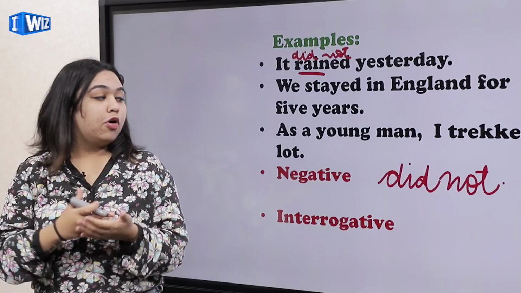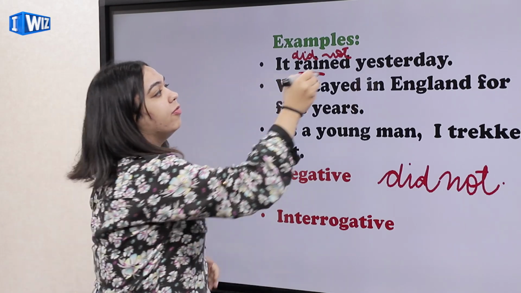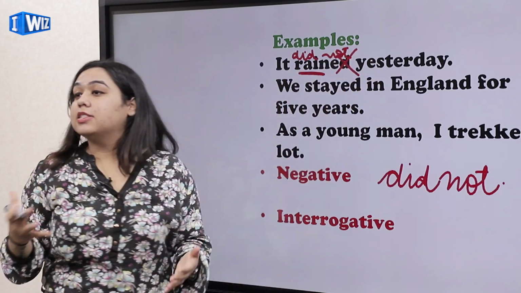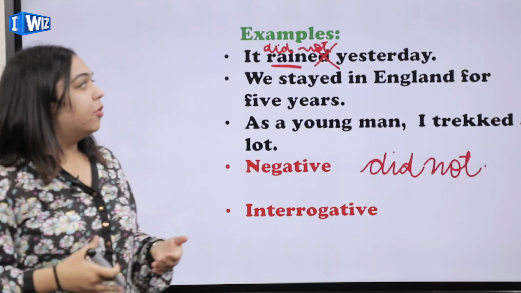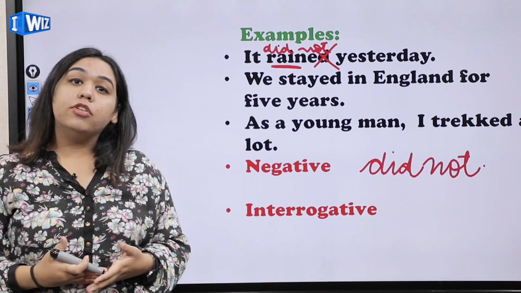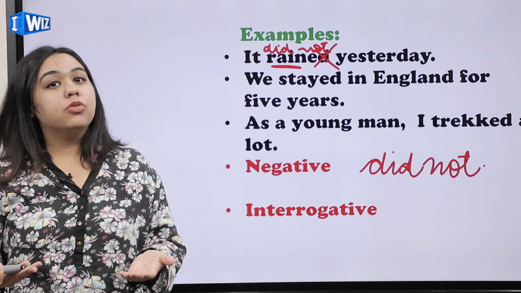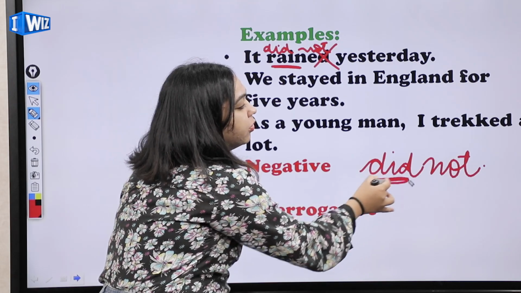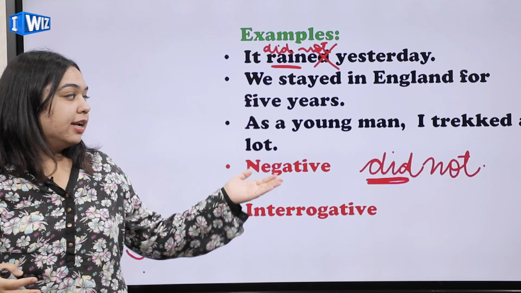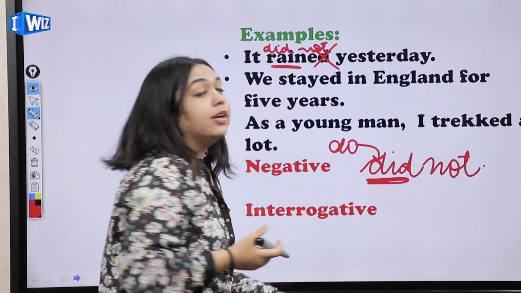The correct way of forming a negative sentence is, when you are adding did not, the verb will remain in the V1 stage. Then you will not add V2. You will not use the second form of the verb. Now you will think, ma'am, why are we not using V2? Because you said the formula is V2. Why are you not using V2 of the verb in negative? Because here we have already used the V2 in the form of did. If you analyze, did is from the verb do. Did is already the second form.